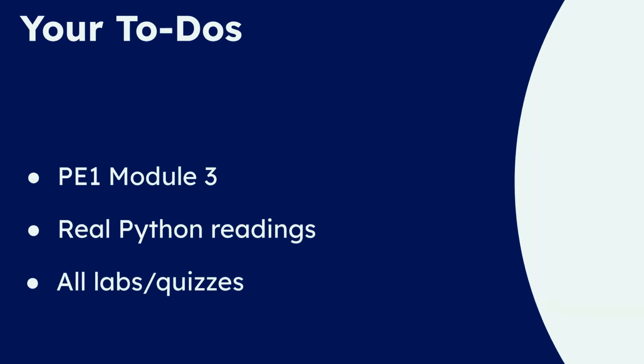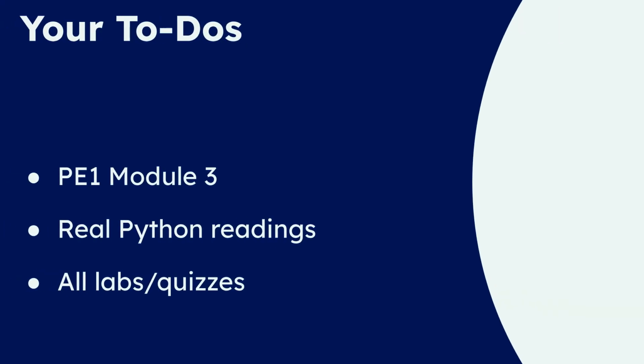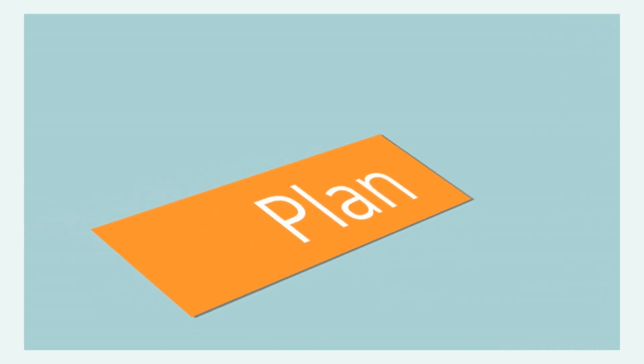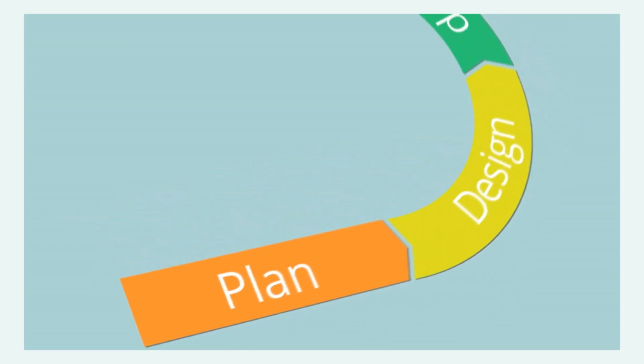Open Week 4 in Blackboard. Complete all the PE1 Module 3 content, the Real Python readings, and all the graded labs and quizzes. Remember, all deadlines are absolute, so plan your schedule now. These skills, Booleans, conditionals, and loops, are core Python fundamentals that you will reuse throughout the entire term.